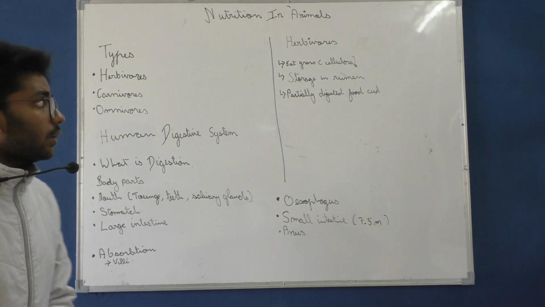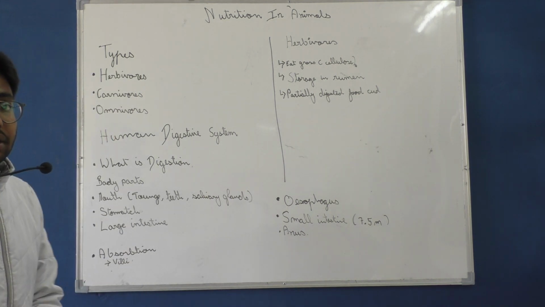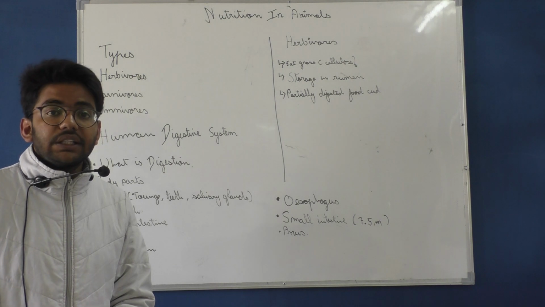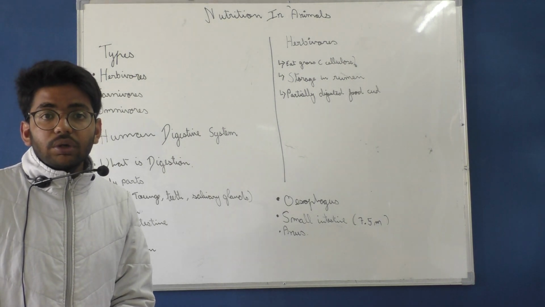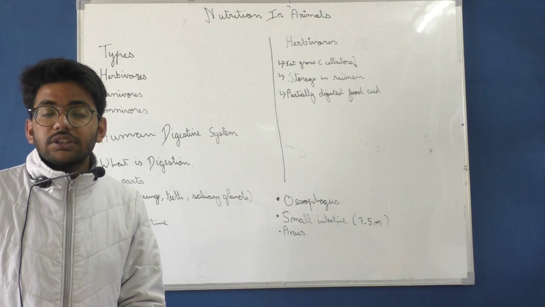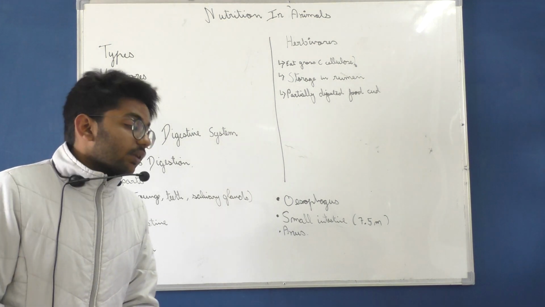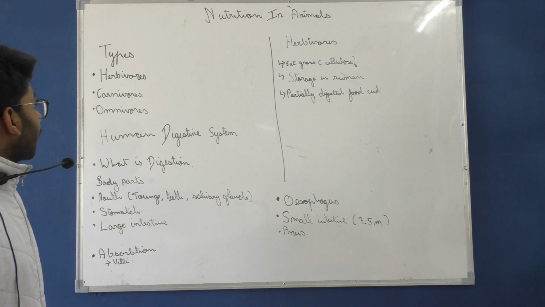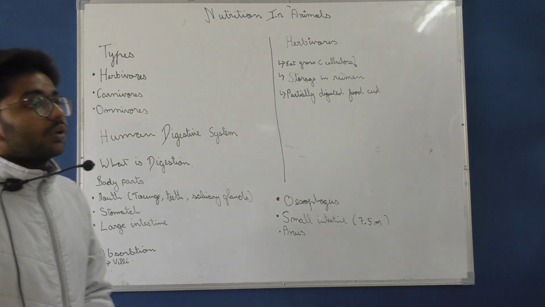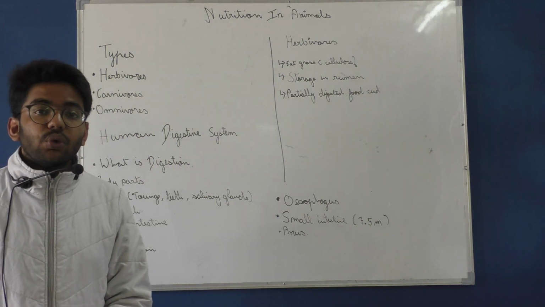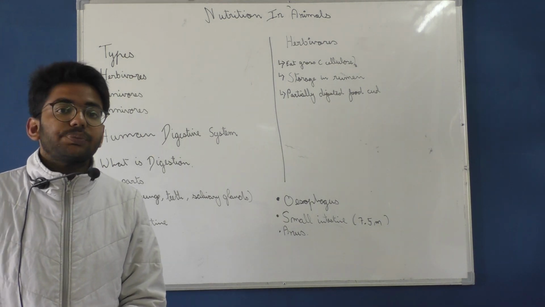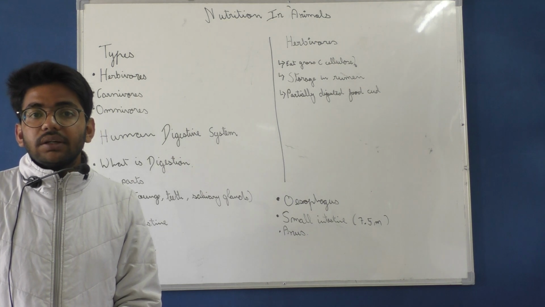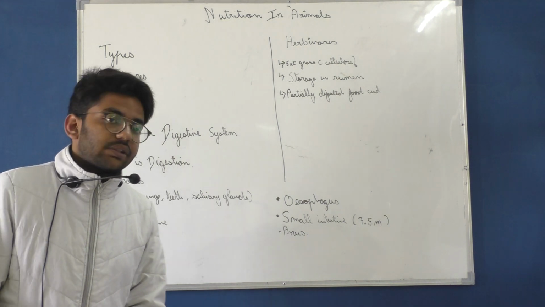Now, the herbivorous type of animals are only grass eating animals. Not only grass eating animals but plant eating animals. They don't consume any other animal for their food. After that we are going to talk about carnivorous animals. The carnivorous animals are the type of animals which only eat other animals for their nutrition and consumption of food. Examples are tiger, lion and cheetah, etc.